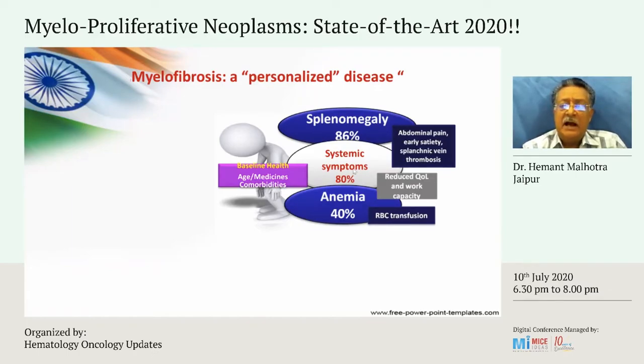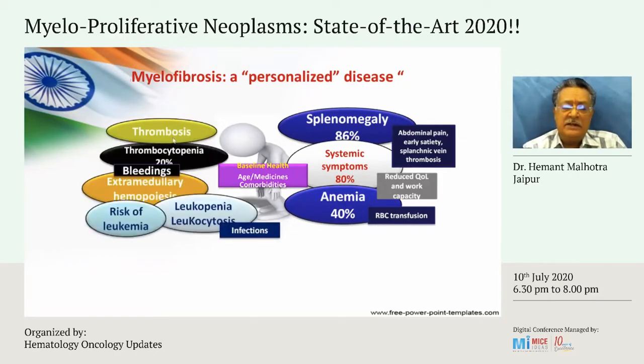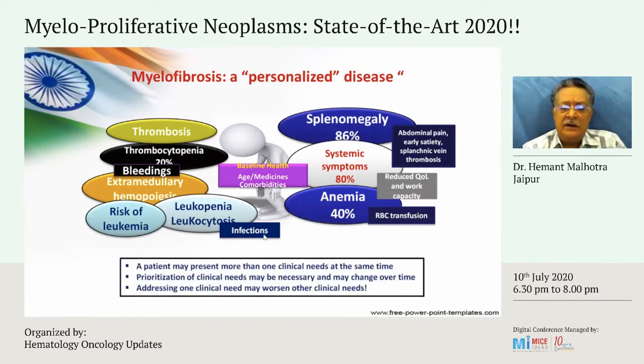You know that almost 80% of patients have systemic symptoms. About 40% of patients have anemia requiring transfusions. And in addition to this, there are issues of thrombosis, thrombocytopenia, bleeding manifestations, extramedullary hematopoiesis, bone pains, risk of leukemia. Some patients have leukopenia and leukocytosis, and some patients have infections.